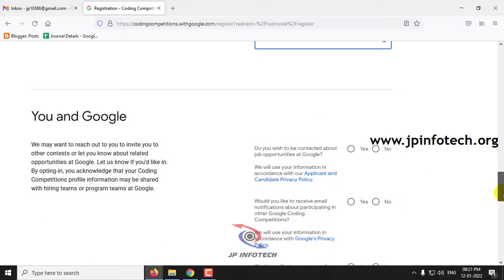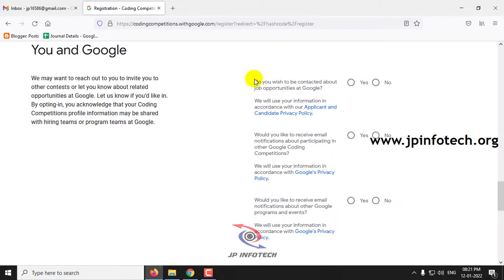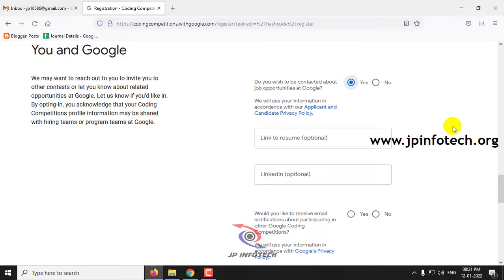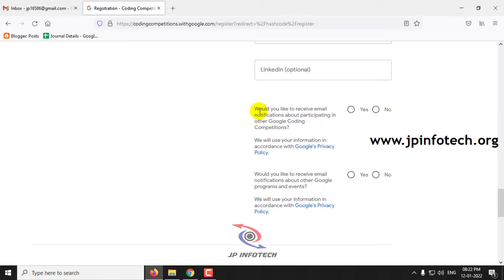After entering the details, you are asked whether you wish to be contacted about job opportunities at Google. If you wish, you can select yes. You can link your resume and LinkedIn URL here. If you wish to receive email notifications about other competitions and programs, you can select yes.